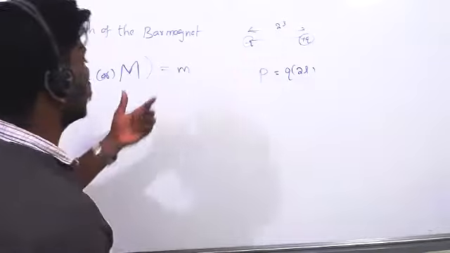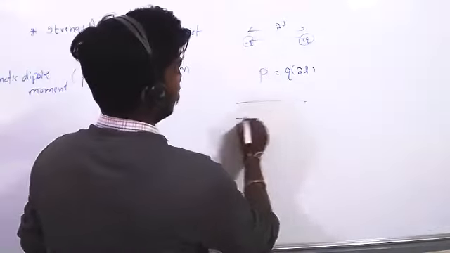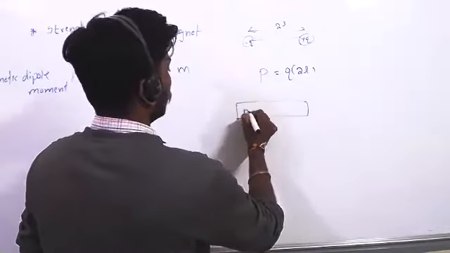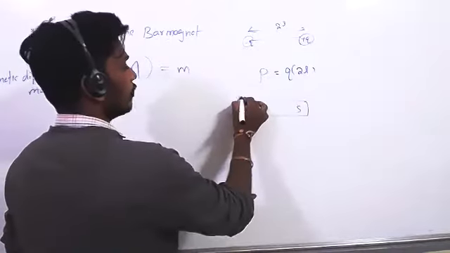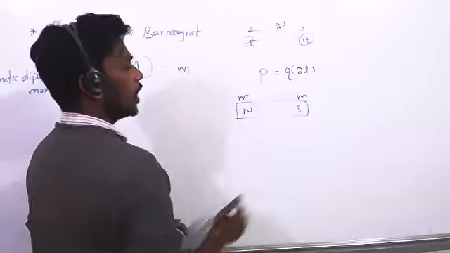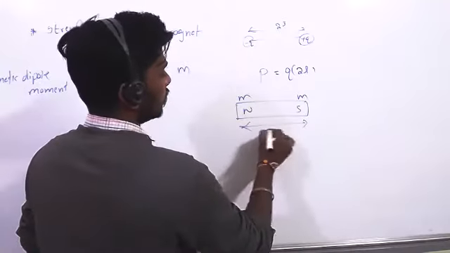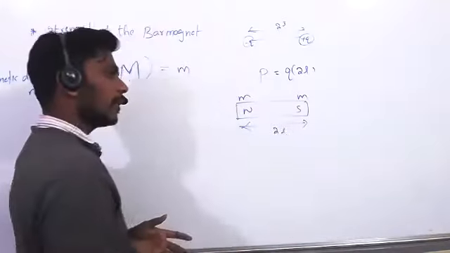Here also, if we take a bar magnet, there is a north pole and a south pole, and each pole has magnetic strength, and between these two there is a length, which we take as 2l.